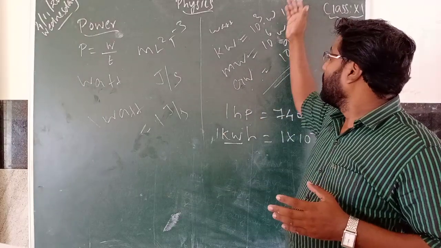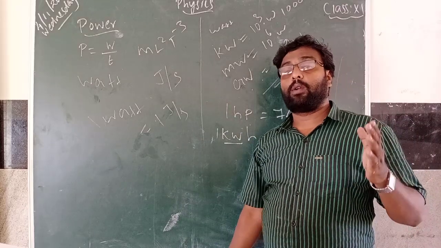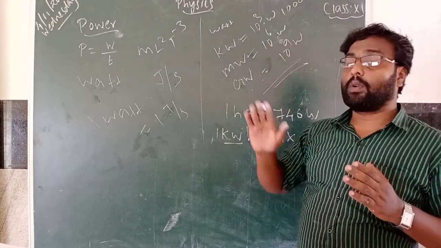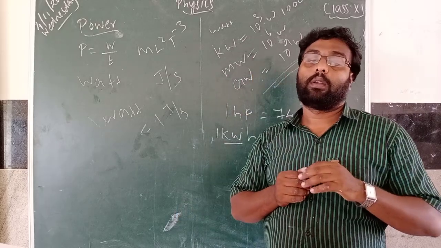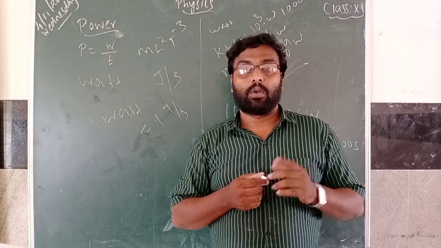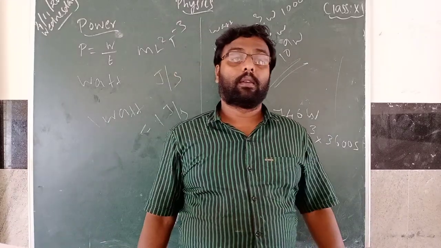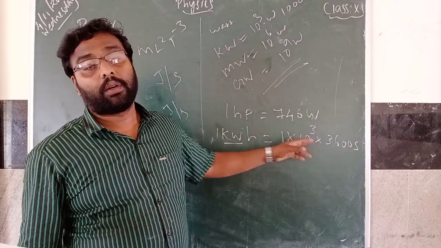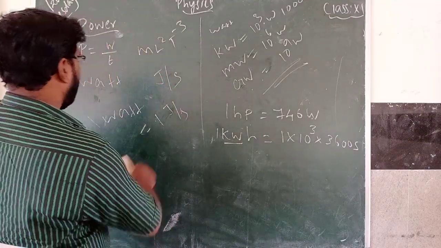Then the higher units are kilowatt, megawatt, gigawatt. Kilowatt means 10 to the power 3 watt. Megawatt means 10 to the power 6 watt. And gigawatt means 10 to the power 9 watt. For commercial use they use HP, horsepower. 1 horsepower is equal to 746 watt. And for electricity bill calculation we use kilowatt hour, so 1 into 10 to the power 3 into 3600 seconds. That is the calculation.